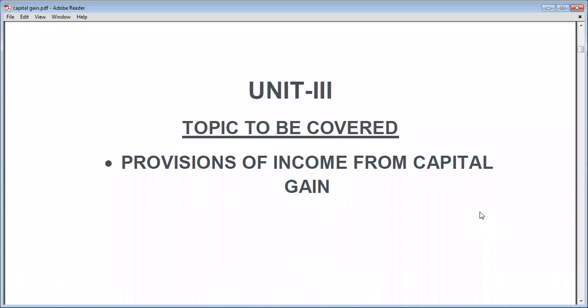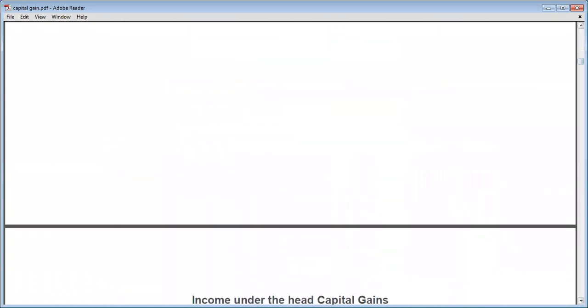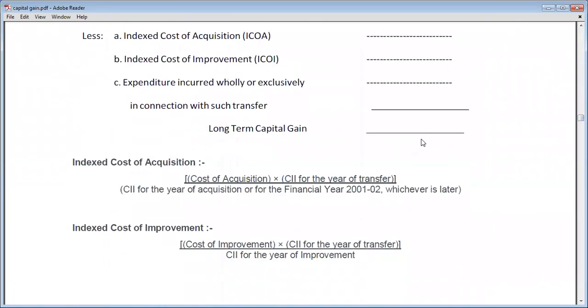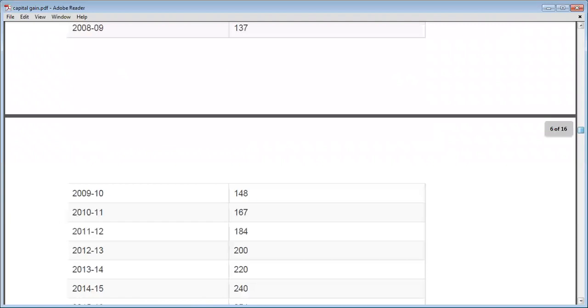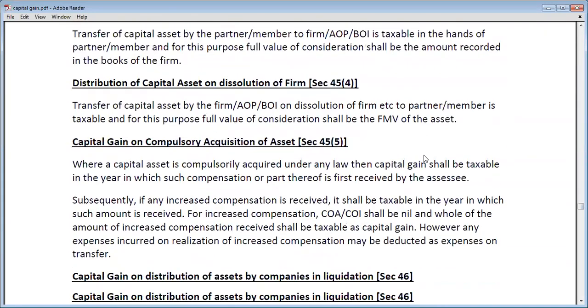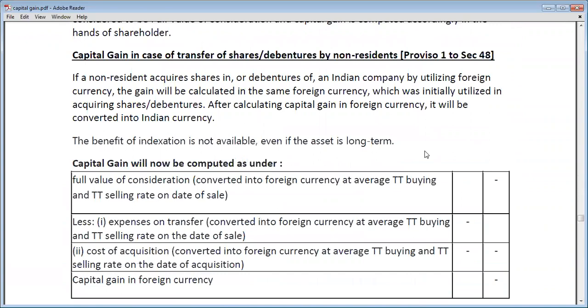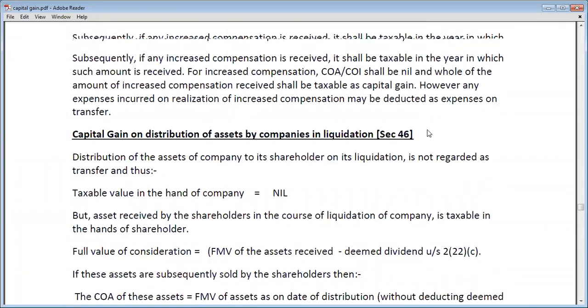Today we are going to cover some more provisions from income from capital gains. We have already discussed some provisions from this head, and now we are going to cover some more. So let's start with the lecture. Today's topic is today's provisions.